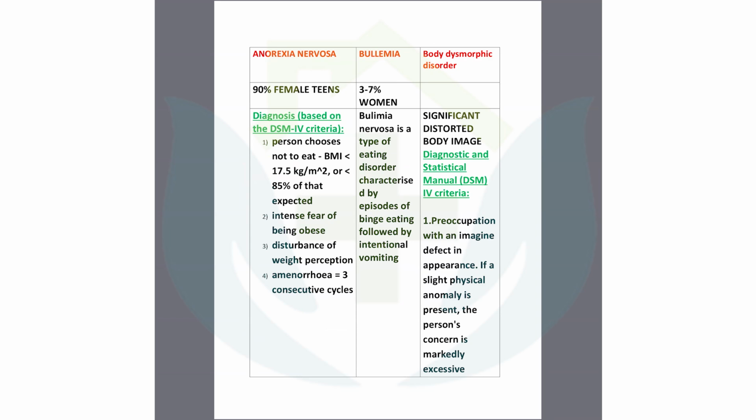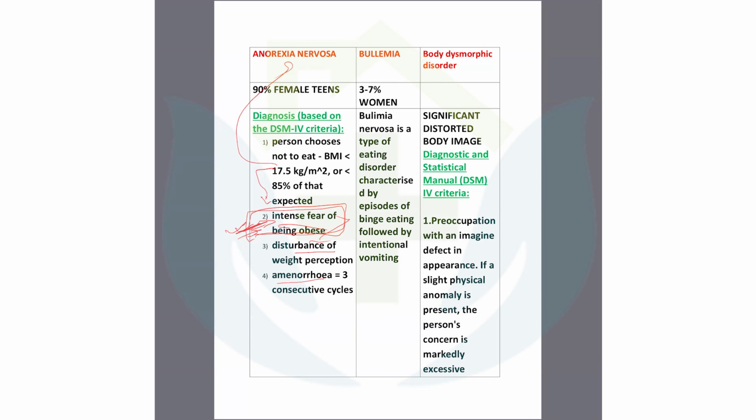Anorexia nervosa, mostly the diagnostic criteria: there is 90% female teens, with low BMI, less than 17.5 kg per meter square or less than 85%. Intense fear of being obese. This is very important for us. They will have a fear repeatedly that I am obese. And there would be some amenorrhea, there would be some disturbance about weight perception. But this intense fear is very important. In scenarios, you will find this thing. There's low body weight, having fear of being obese. Just these two, you will answer.